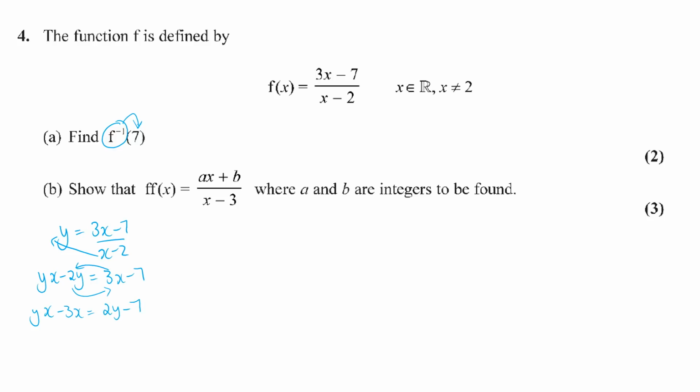Now take out x as a common factor. And then I've gone from x appearing twice to now just having it once. And then x is equal to 2y minus 7 and divide by the y minus 3, cross multiply and take that down. Then this is the rearrangement and the unraveling, the reverse process of getting back to x.